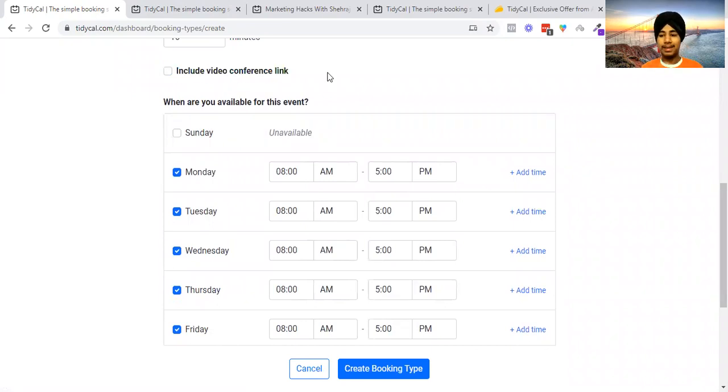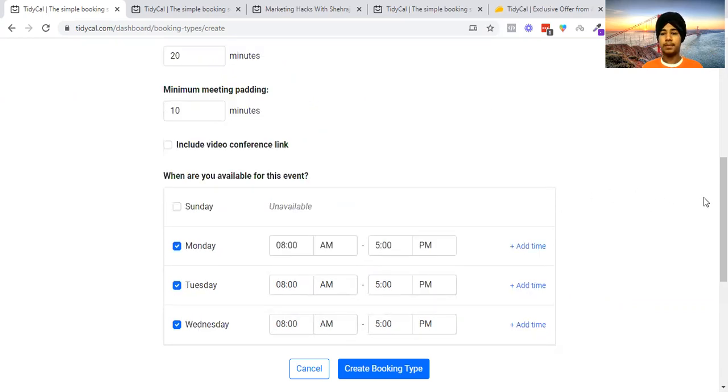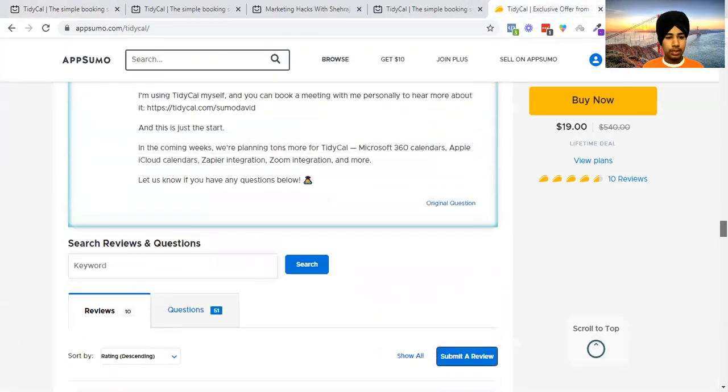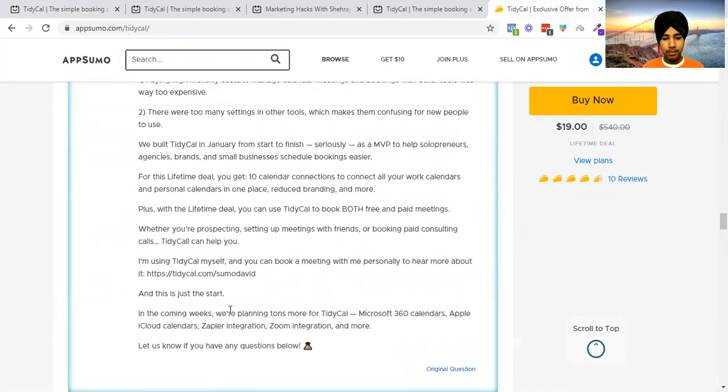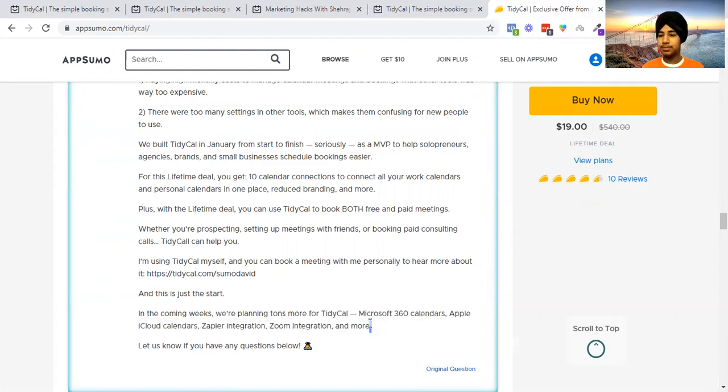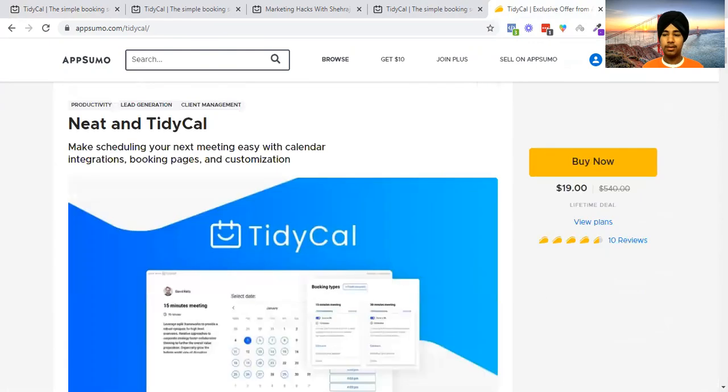They are not directly integrated with Zoom yet, but currently you can use a little trick: Zoom gives you a URL, your personal profile URL, that you can use anywhere to get someone on the call. But that's a personal meeting link that I do not want to share with someone who is coming over here, even for paid members. So I want a direct integration. And as per the AppSumo roadmap, as I showcase here, they are planning tons more: Microsoft 365 Calendar, Apple iCloud, Zapier, and Zoom integration. So this is something pretty cool, and it's only $19, so a very cheap tool.